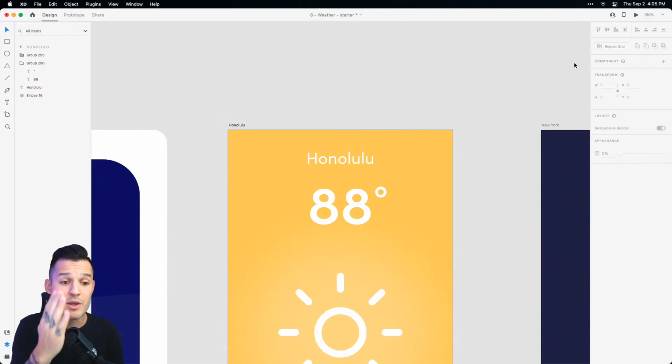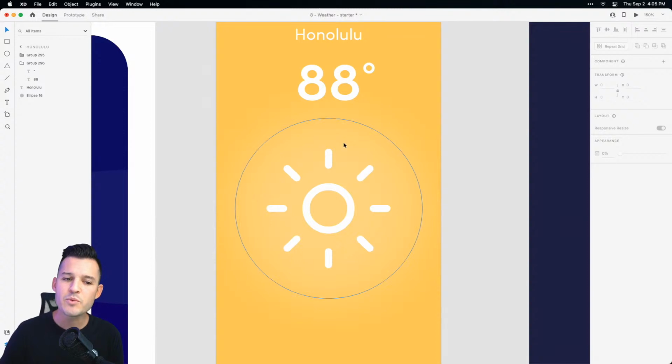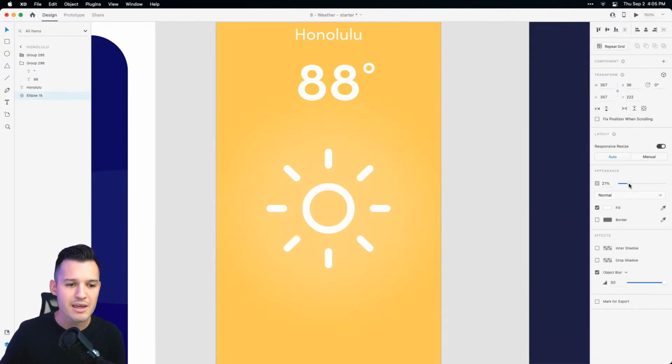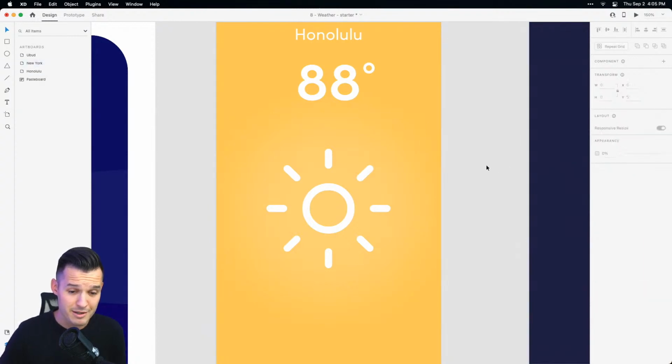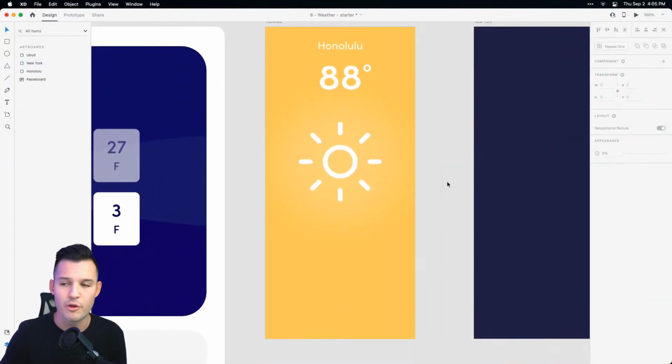I've set my balance to be with the number and the city, and then I'll let my degree kind of tick off to the side. That's one of those design decisions that you make, and you get to make it. It's not up to anybody else. It's up to you. So feel free to have some fun and be playful, all right?